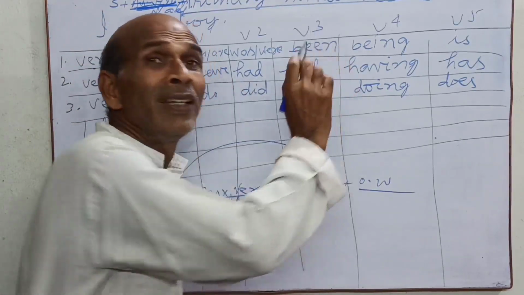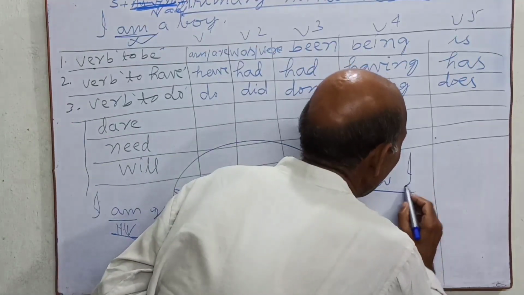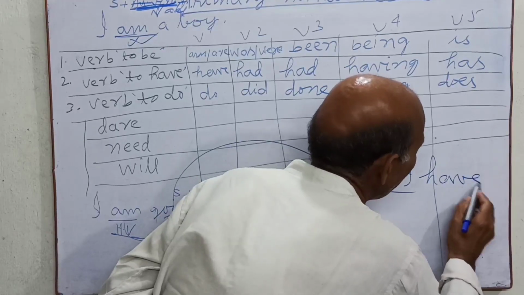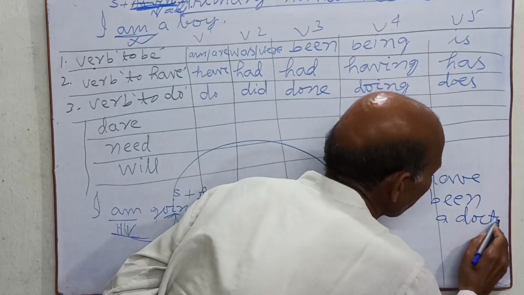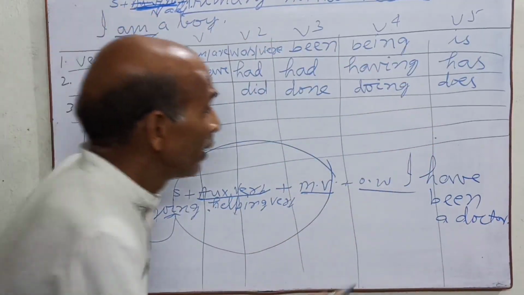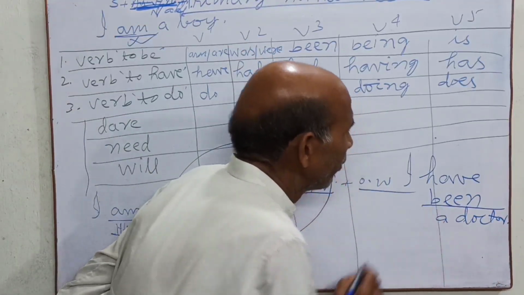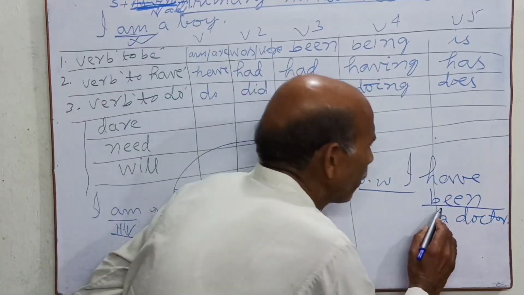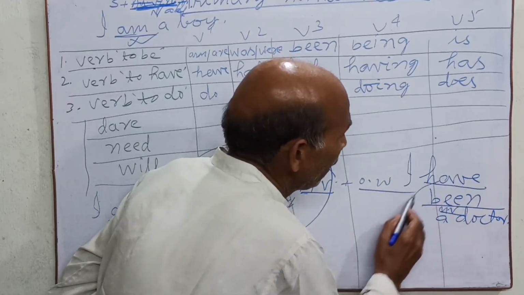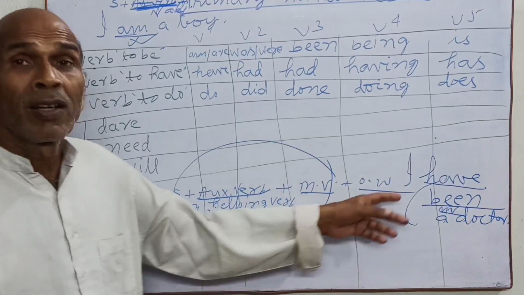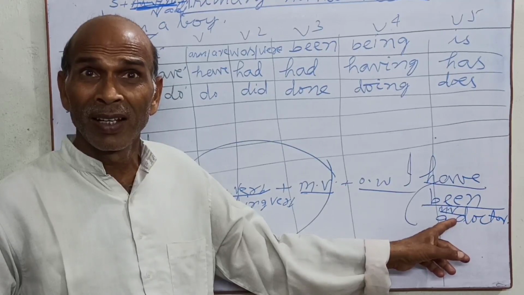So here, been, I told you, I have been a doctor. So here, what is been here, please? Is been your main verb or not, please? Main verb here. Which is your helping verb? The have is your helping verb. But not the topic have here. My topic is only been. The been is the main verb here.